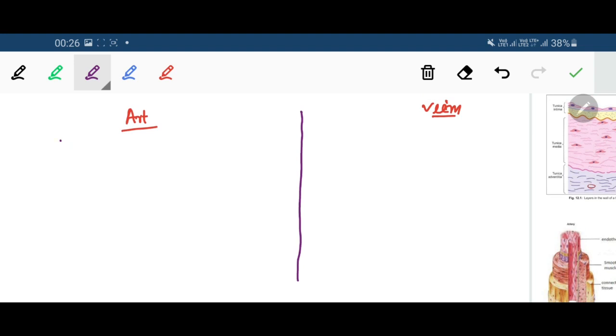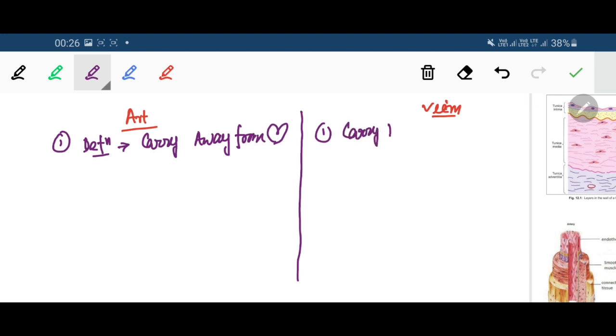An artery is a vessel that carries blood away from the heart, whereas veins are the vessels that carry blood towards the heart.